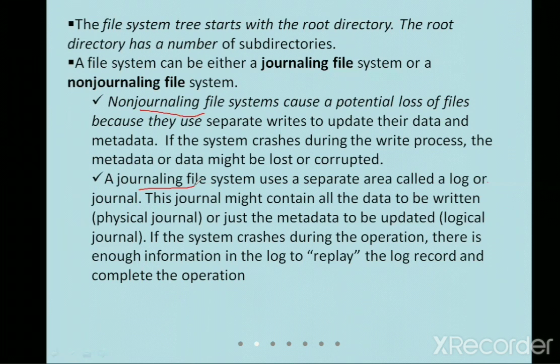For this, the example I want to give is: you are preparing a presentation or typing a Word document, and suddenly your system power goes off. Once you restart and open the same document, you get a message that your files have been restored, asking whether you want to restore the files from where you stopped. And whenever you copy and paste from one file system to another, at that time it asks you whether you want to replace the files you have already stored, with the options yes and no. So this is the journaling file system.